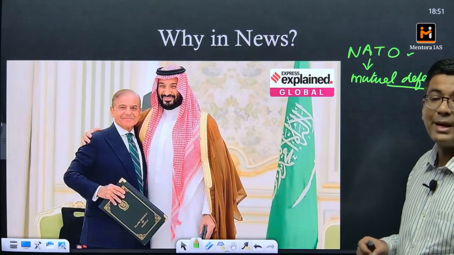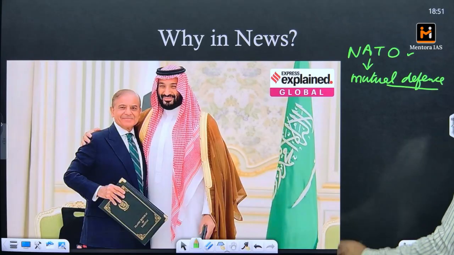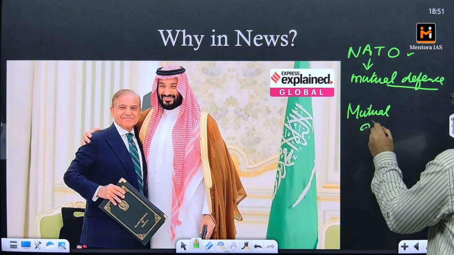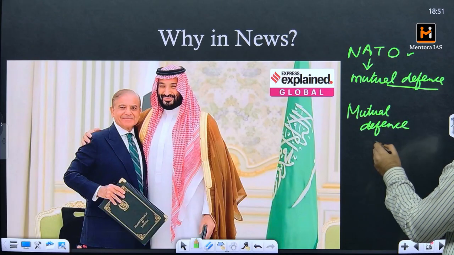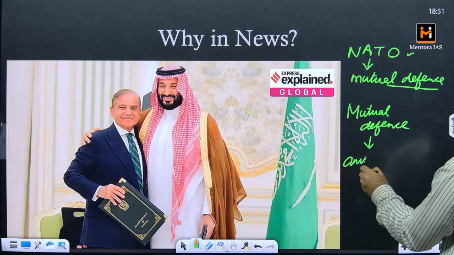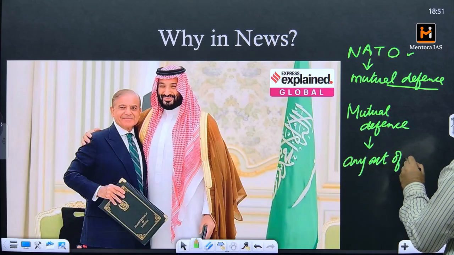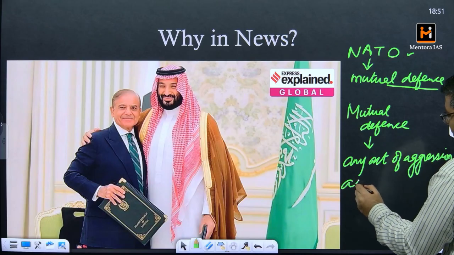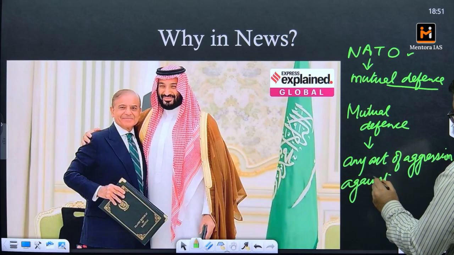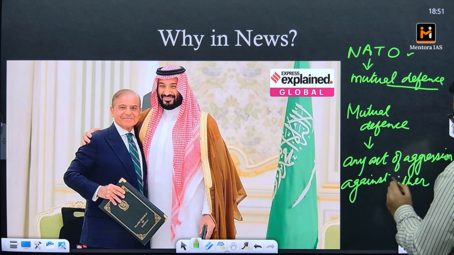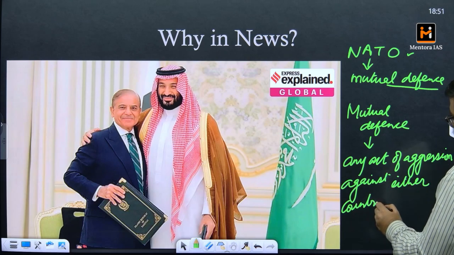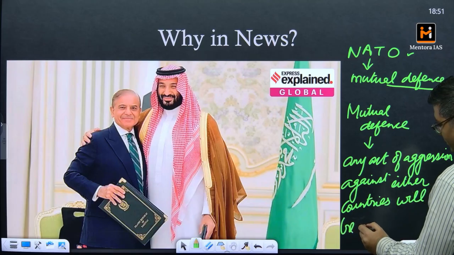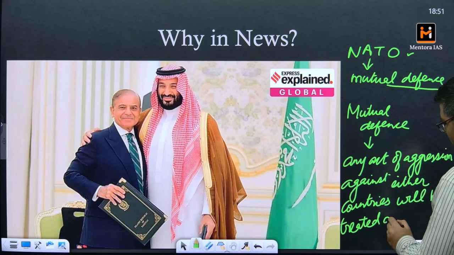A similar agreement has been signed by Saudi Arabia and Pakistan, where mutual defense basically means, and this is the most publicized part about it, what exactly is the mutual defense. Okay, this means any act of aggression against either countries will be treated as an attack against both.